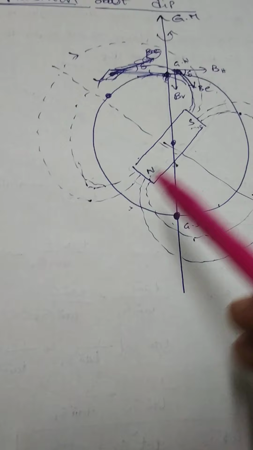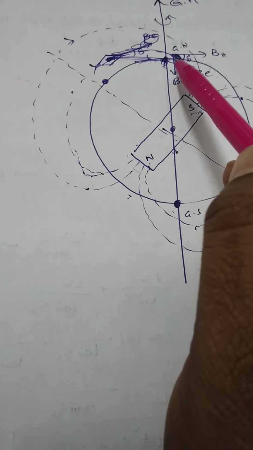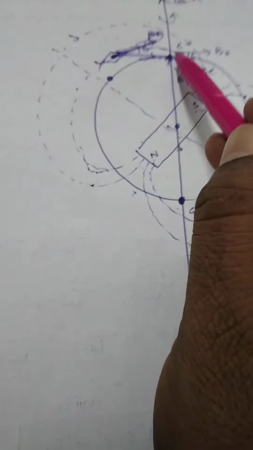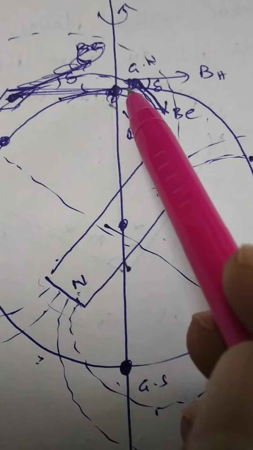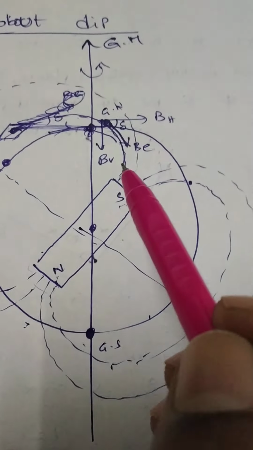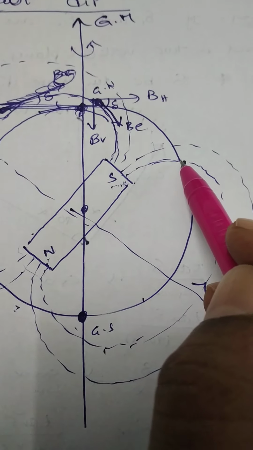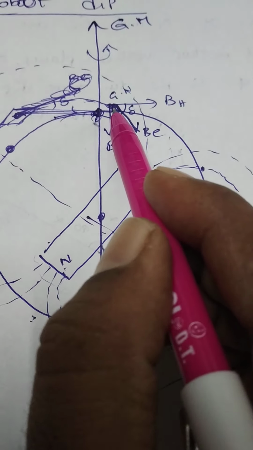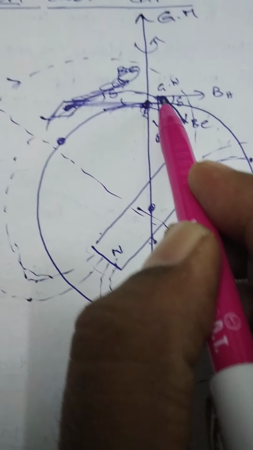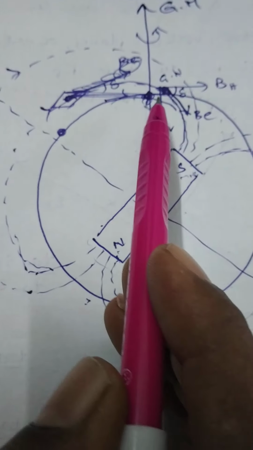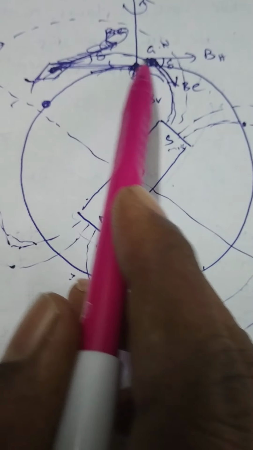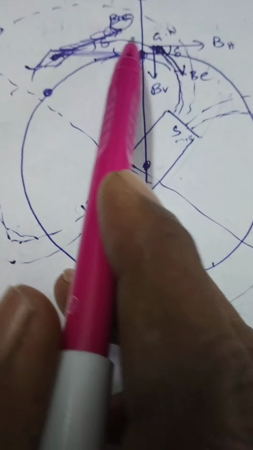So on this magnetic line, let us imagine just one place on the surface of earth. Suppose here at this place, a magnetic needle is suspended. Means the magnetic needle always comes to rest along the line of action of force.